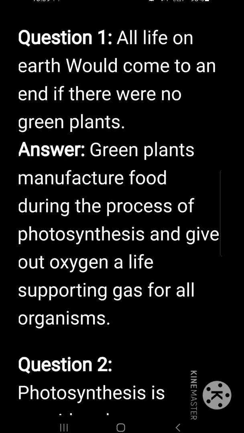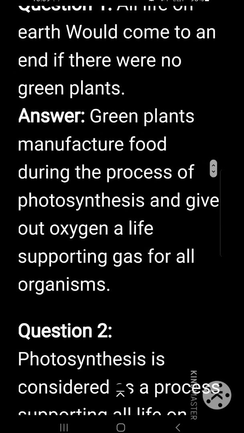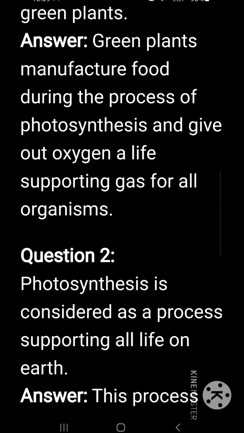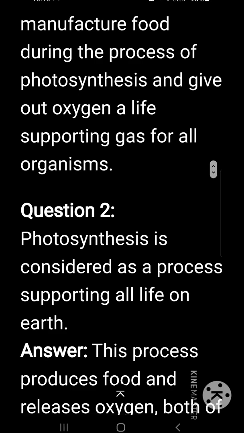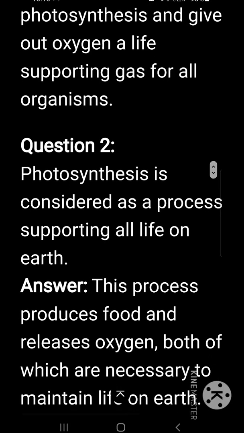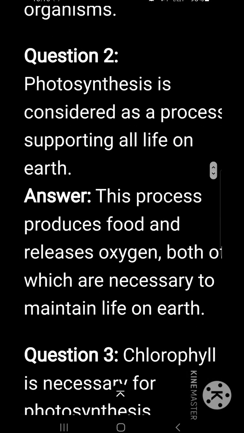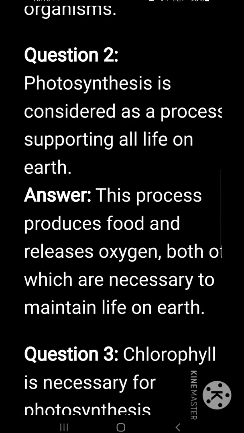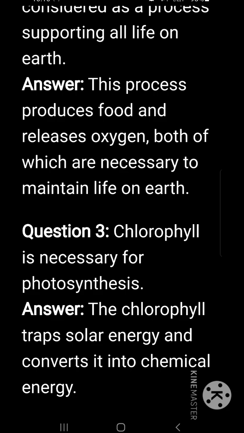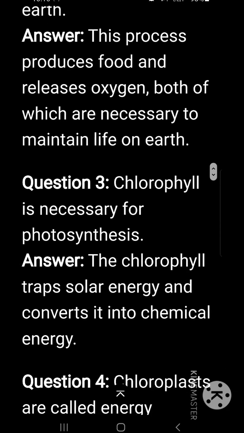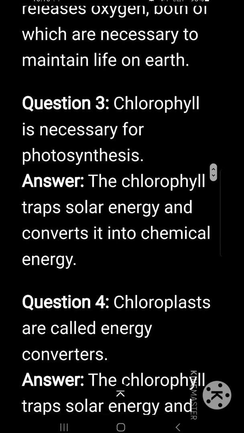Give reasons. All life on the earth would come to an end if there were no green plants. Green plants manufacture food during the process of photosynthesis and give out oxygen, a life-supporting gas, for all organisms. Photosynthesis is considered as a process supporting all life on the earth. This process produces food and releases oxygen, both of which are necessary to maintain life on the earth.